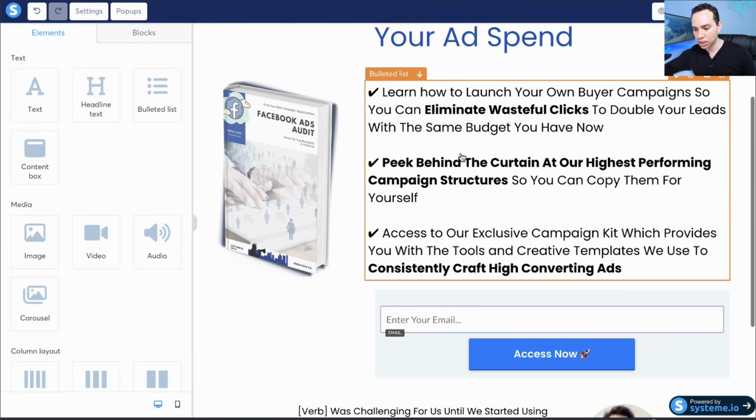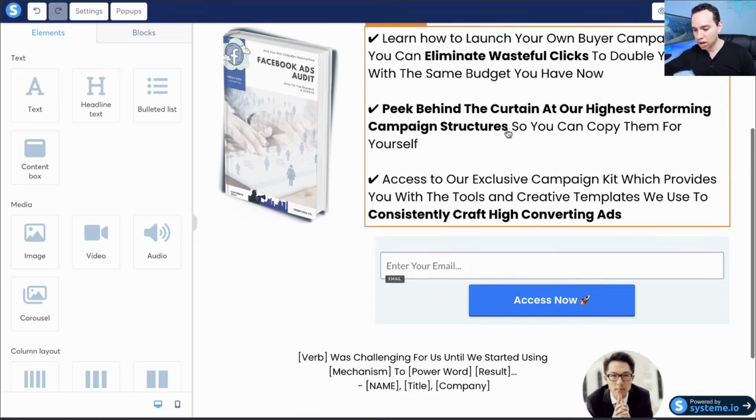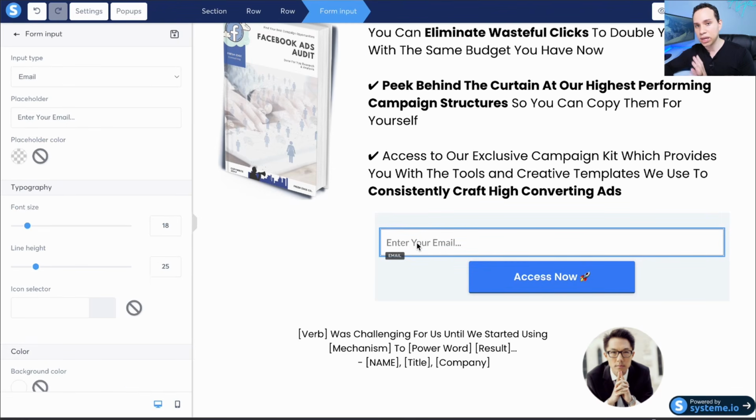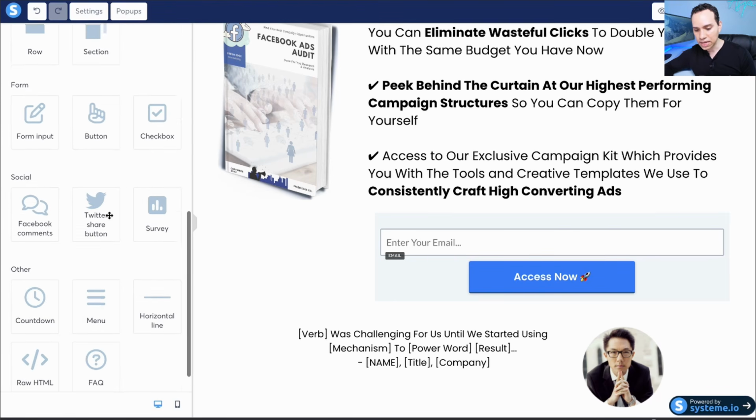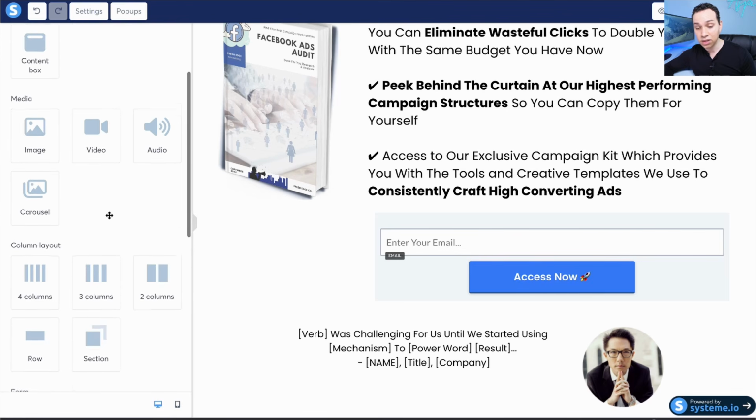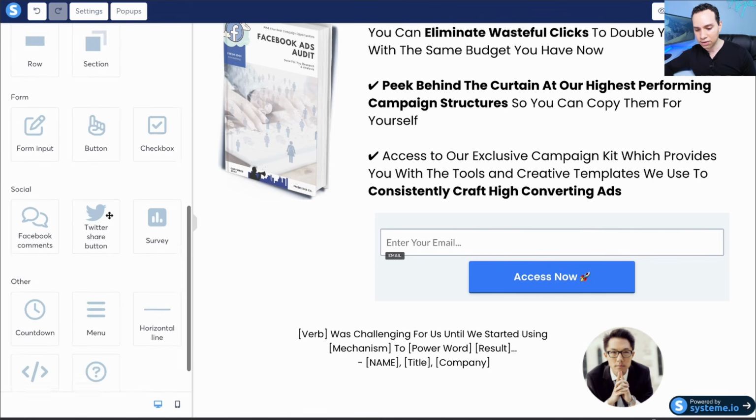So we just want to make it really clear what the main benefits or features or roadblock breakers we have for this particular offer. Then we'll get into email marketing in the last section. But if you want to add form fields, I like just starting off with name or email at minimum. You can always come down here to the elements, and you can click and drag anything you want over to the page and of course modify it.